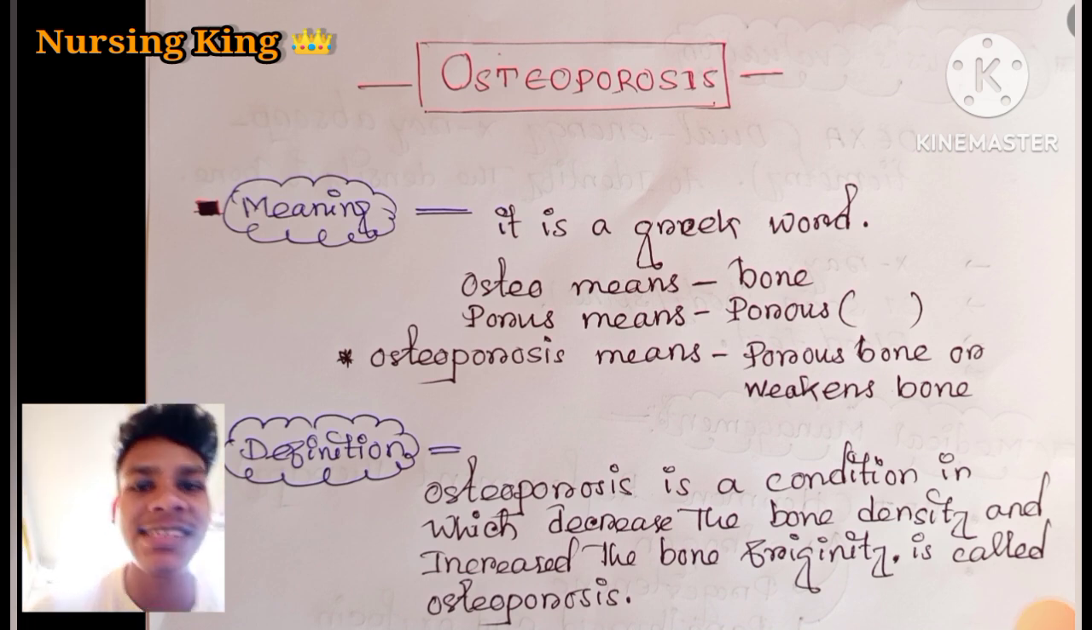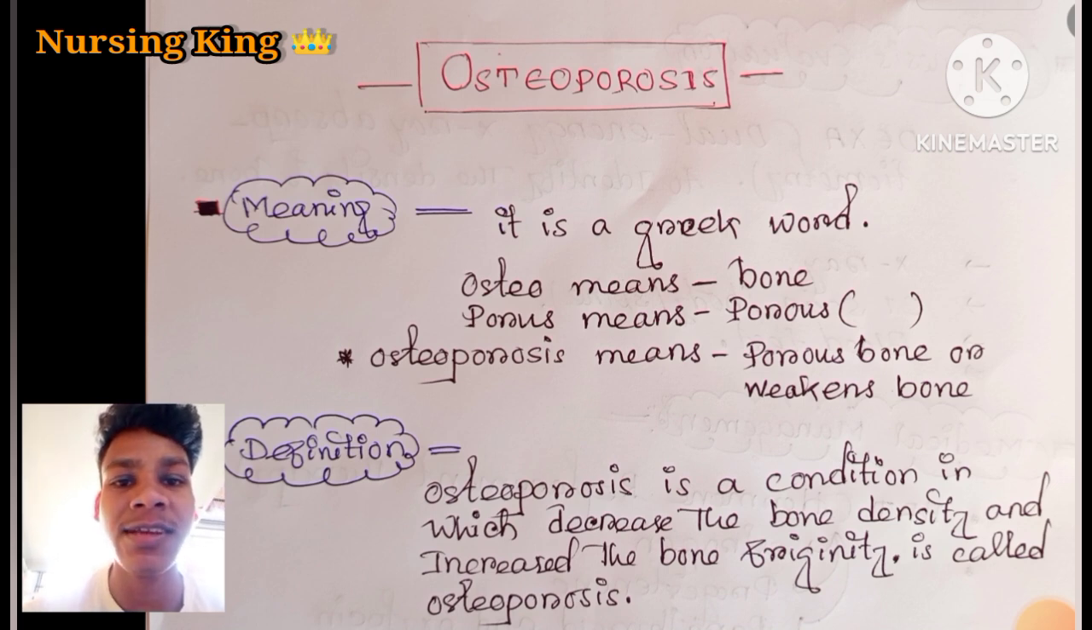Today we are discussing one of the most important topics in nursing, osteoporosis. In osteoporosis, we are discussing the meaning, definition, causes, signs and symptoms, how we identify osteoporosis, what the management is, and how it is prevented. Everything we are discussing about osteoporosis. So first, we are discussing osteoporosis.